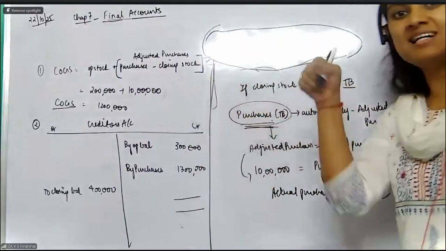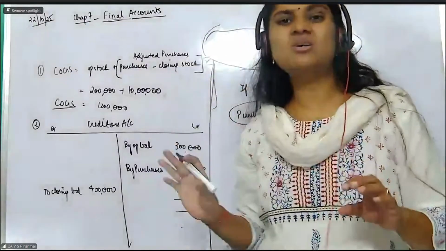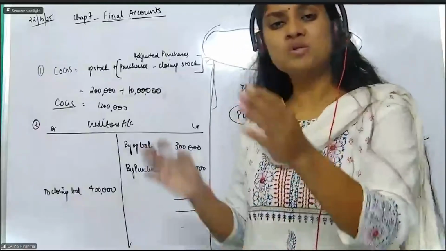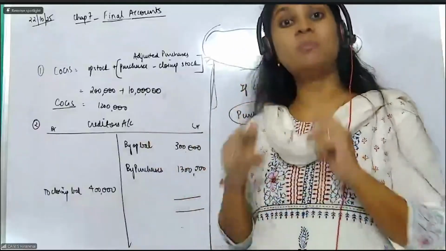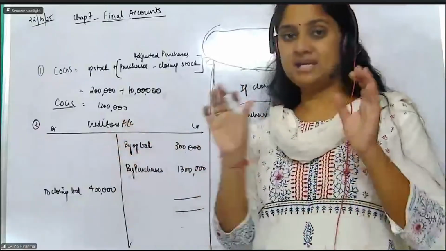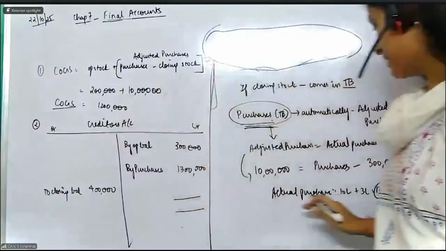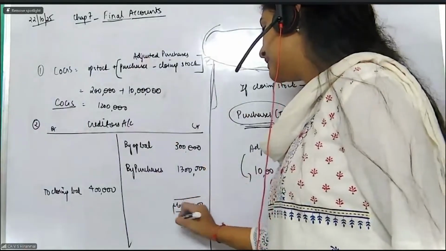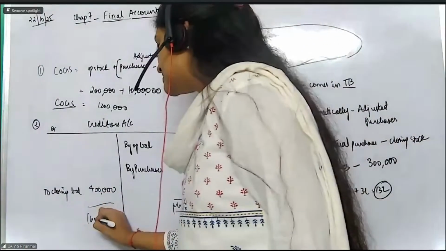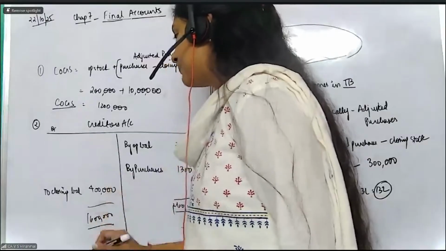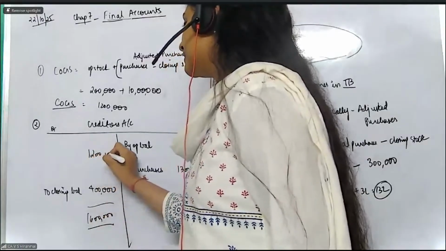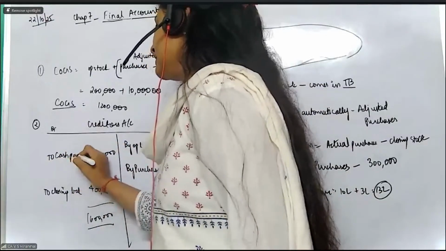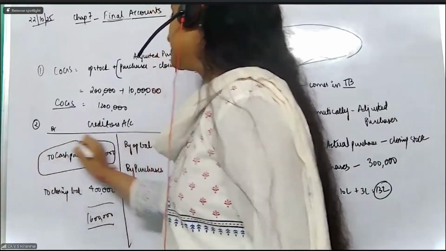10 lakhs is adjusted. You subtracted the closing stock for your purpose, for your accounting treatment. You are saying closing stock is coming in the trial balance, so that is your problem. But for creditors, the total 13 lakhs is the actual purchases. So I have to pay money for the 13 lakhs only. So on 16 lakhs, if I subtract the closing value, it comes to 12 lakh rupees. So this is nothing but the cash paid to the creditors.